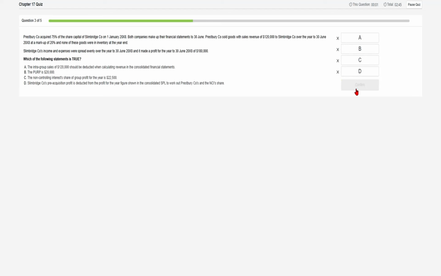Third, Prestbury Company acquired 75% of the share capital of Slimbridge Company on 1st January 20x8. Both companies make up their financial statements to 30 June. See, for consolidation, it's very important to look into the date of acquisition and the year end. Why? Because it could be a mid-year acquisition case. Like in this question, the year end is 30 June, but the acquisition has taken place on 1st January. So that means it has only been 6 months since the acquisition took place. So it is a mid-year acquisition case.